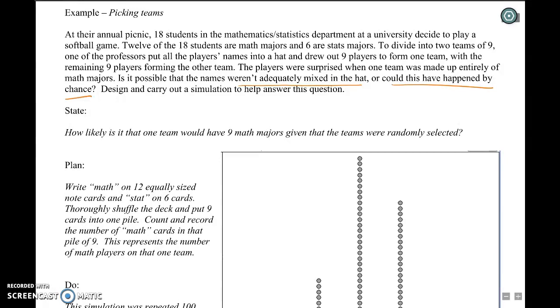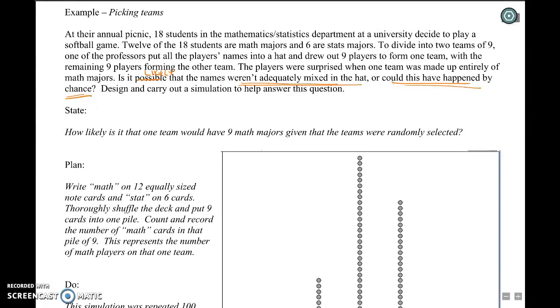I think it's a better question to say, is it likely that the names weren't adequately mixed? You get my point, hopefully. So what we're wondering is how likely is this? And if it's really, really unlikely, then we'll kind of assume that maybe the names weren't adequately mixed and that it didn't just happen by chance, right?